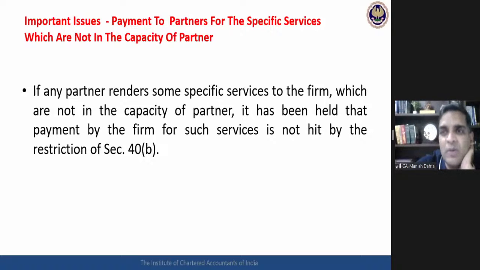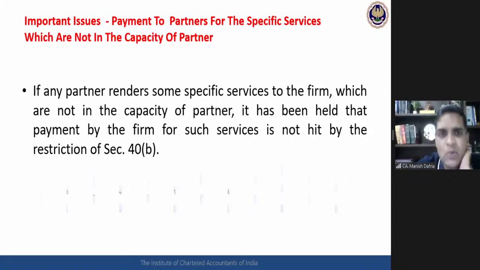Whatever payment you will be making to that Vastu consultant, you can make a payment to me also. So here again, the partner is acting in the capacity of an expert, not in the capacity of a partner. Whatever remuneration is being given to him shall be allowed as a deduction over and above restrictions created by section 40 clause B.